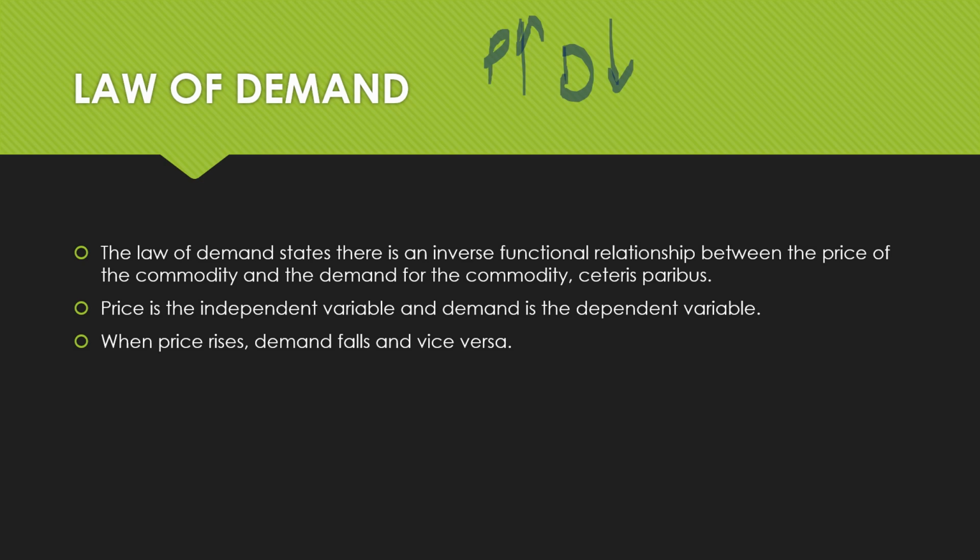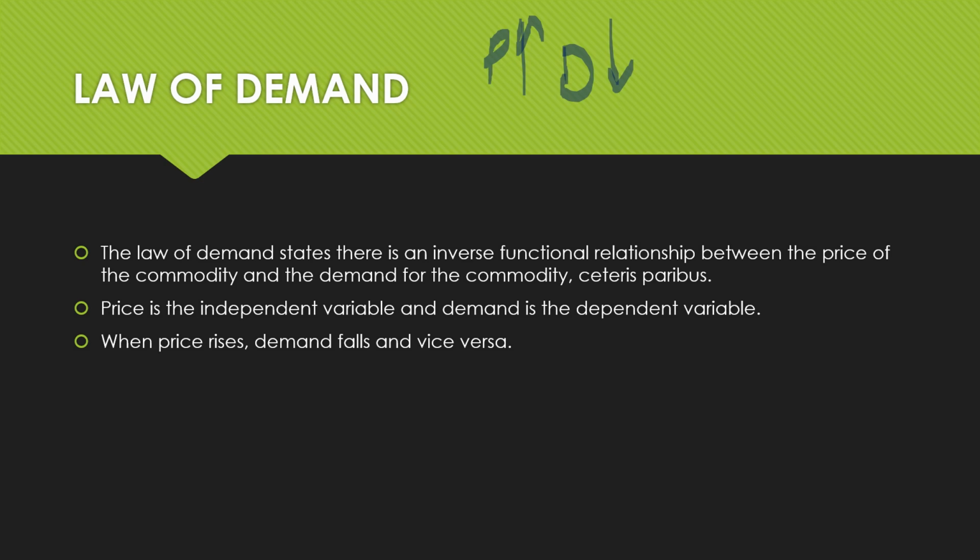In these two, the price is the independent variable and the demand is the dependent variable. That is, the demand for a commodity is dependent on the price of the commodity, because we're saying that if the price rises, demand falls. If the price reduces, demand increases. So price becomes an independent variable and demand becomes a dependent variable. That's why they have a functional relationship, because one is dependent and the other is independent.